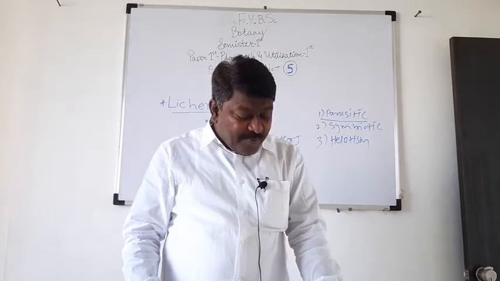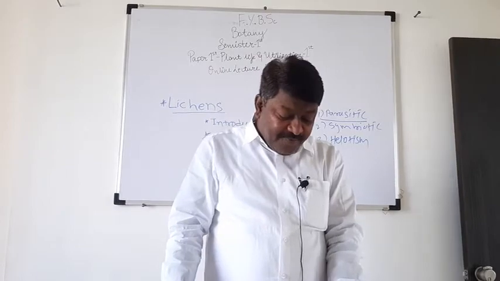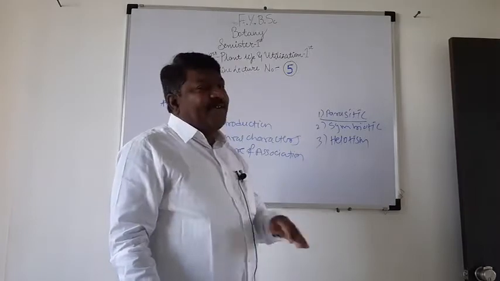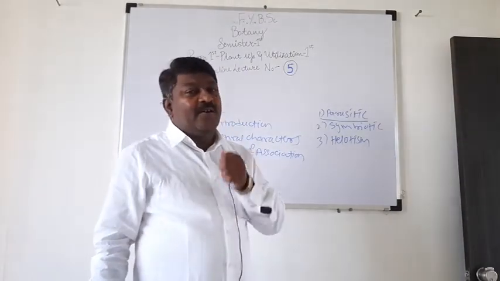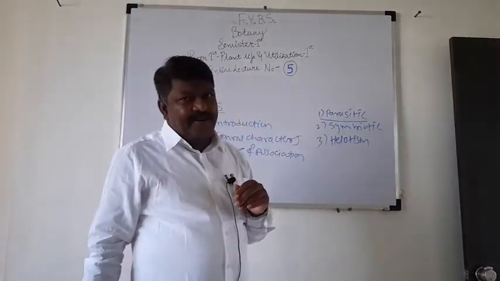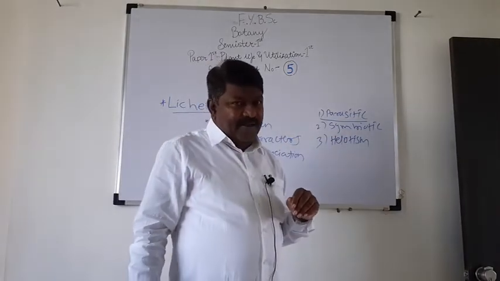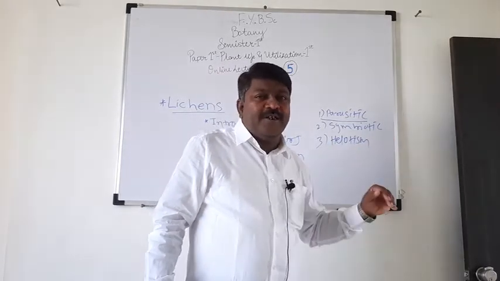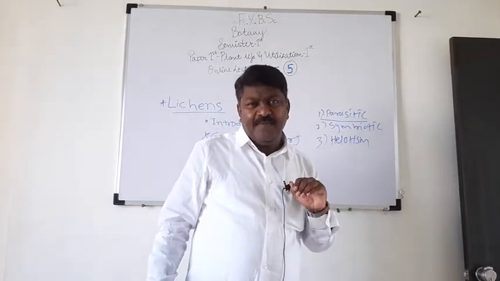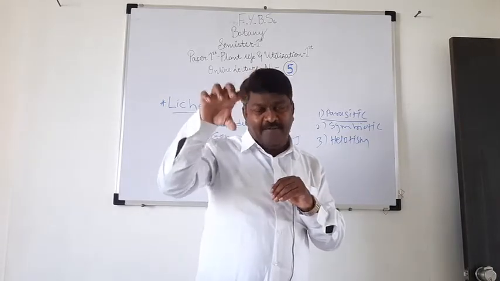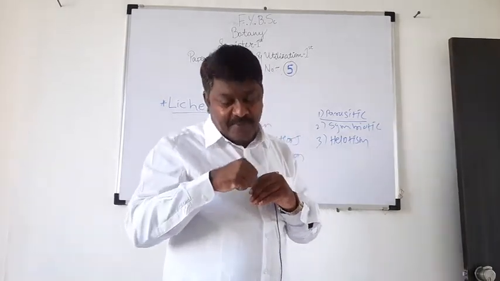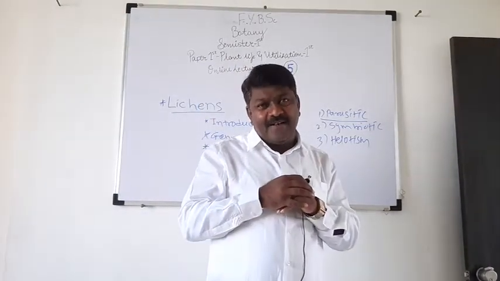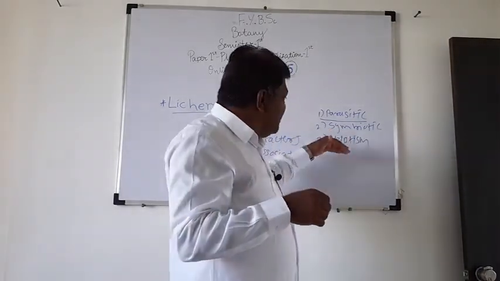Means some lichenologists believe that the relation between algae and fungus is helotism, an association like symbiotic association, but one member is dominant. One member has an upper hand. Understand? And there are some points which support such a hypothesis.